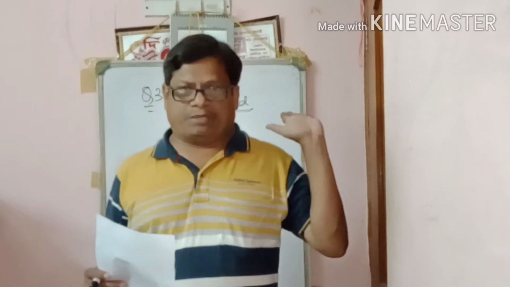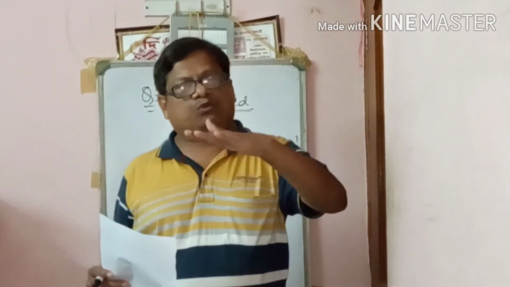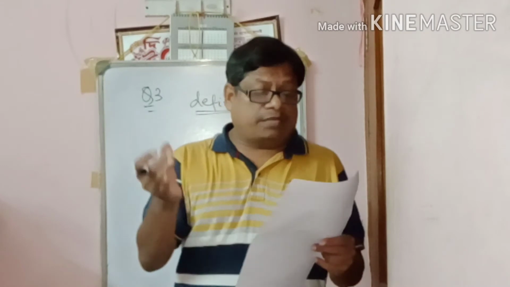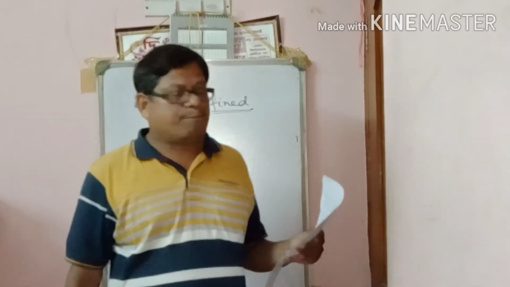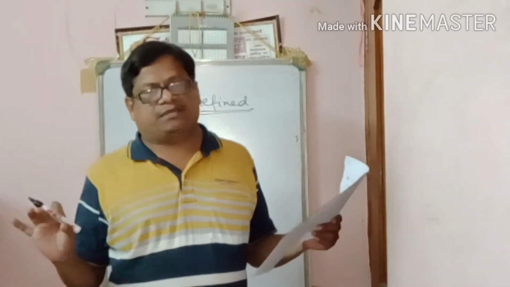All of you know, suppose you divide any number: 2 by 0 is undefined, 3 by 0 is undefined, that is not defined. All of you know why. I already discussed this part in the previous class. Division by 0 is meaningless.